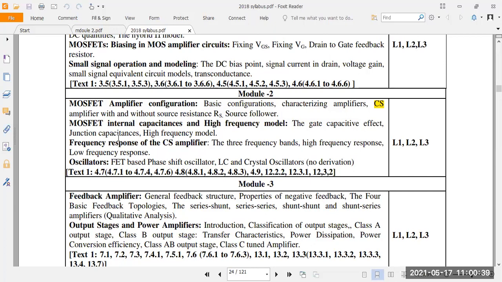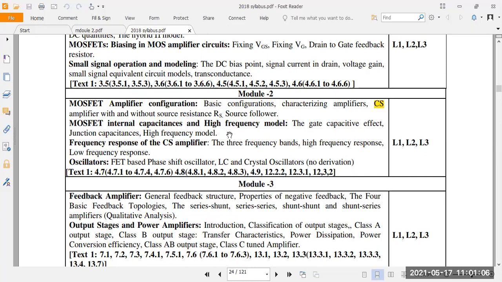In the second part of module 2, there are 3 topics. First one is gate capacitive effect. Second is junction capacitance, and last is high frequency model. Gate capacitive effect and junction capacitance, they will ask for 6 marks. The high frequency model, they will ask for 8 marks, because you have to write the derivation here.